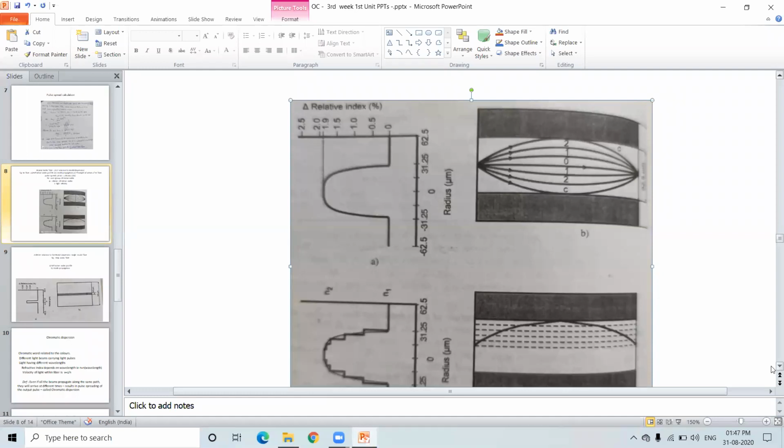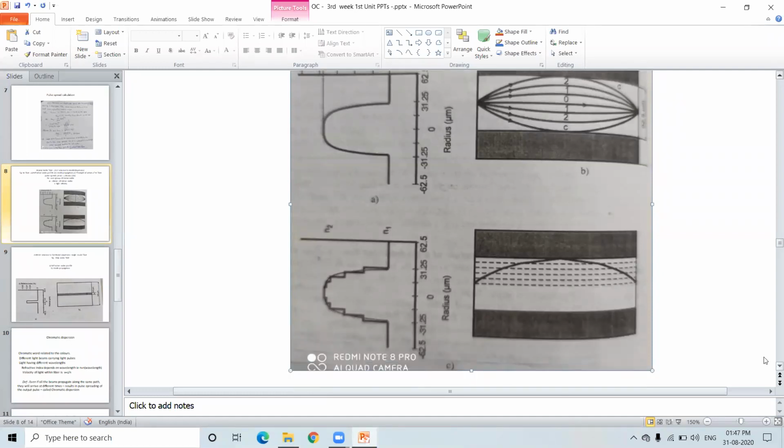Coming back to the C figure, here this is the step index. Here it is increased and stays there for the same, and again it is increased, stays there for this time, and increased, stays there for this time. That means here it is gradually increasing and reaches this one, and gradually decreasing here. This is the graded index optical fiber refractive index profile.